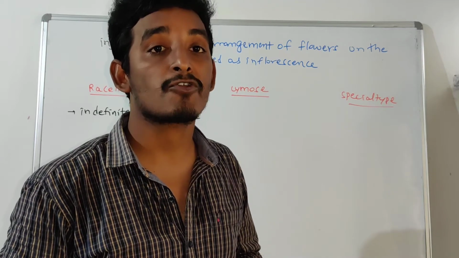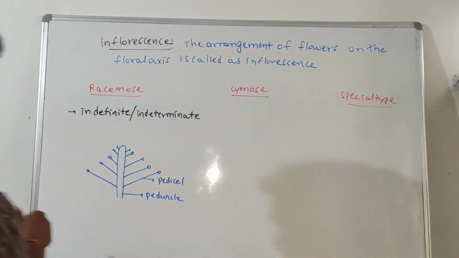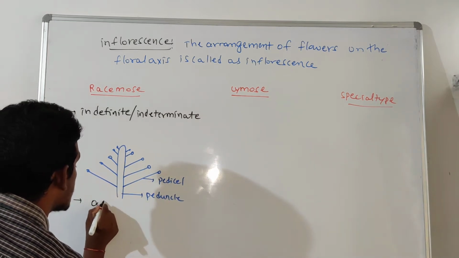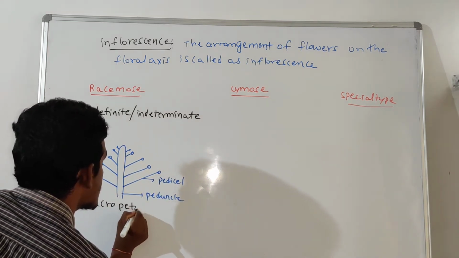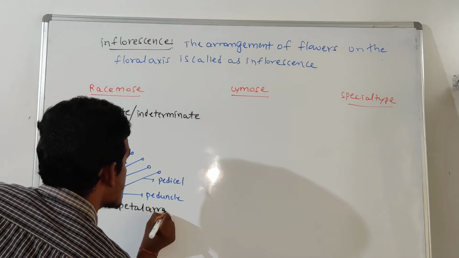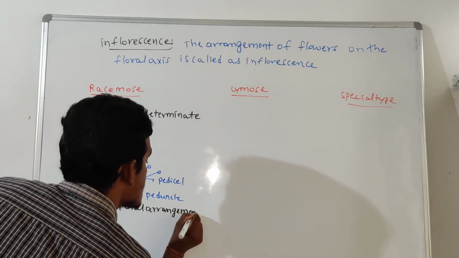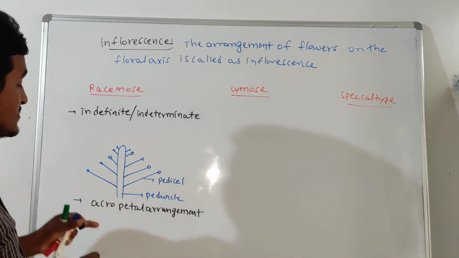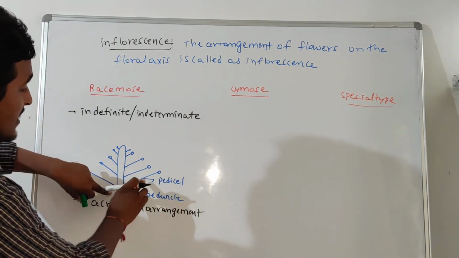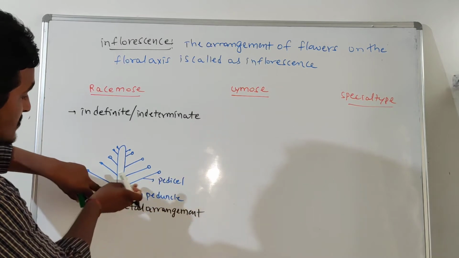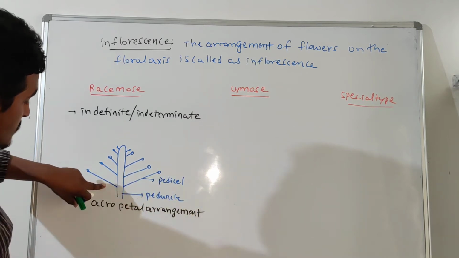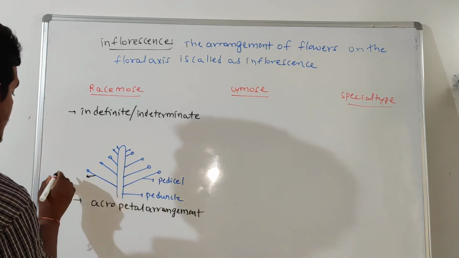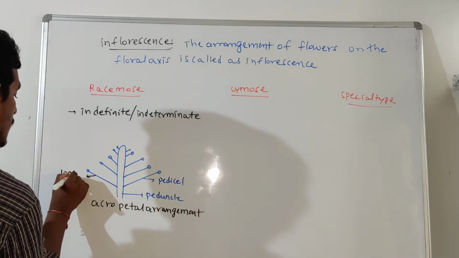The racemose inflorescence shows an acropetal arrangement of flowers. What is acropetal arrangement? In this inflorescence, the lower flowers are the older flowers, and they are long in length.